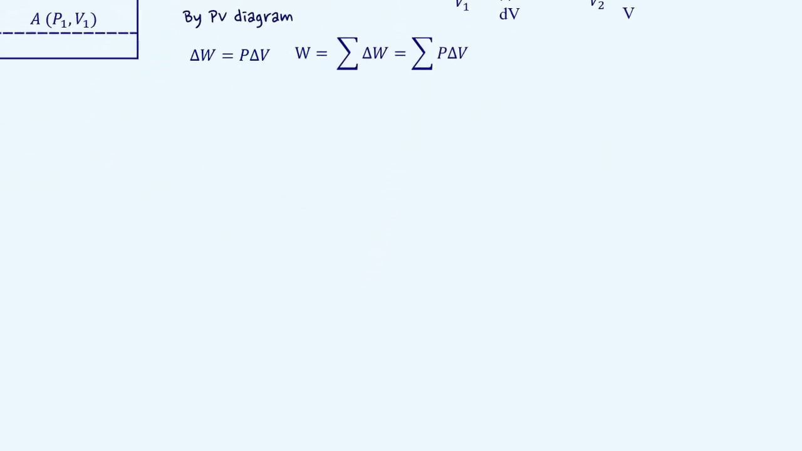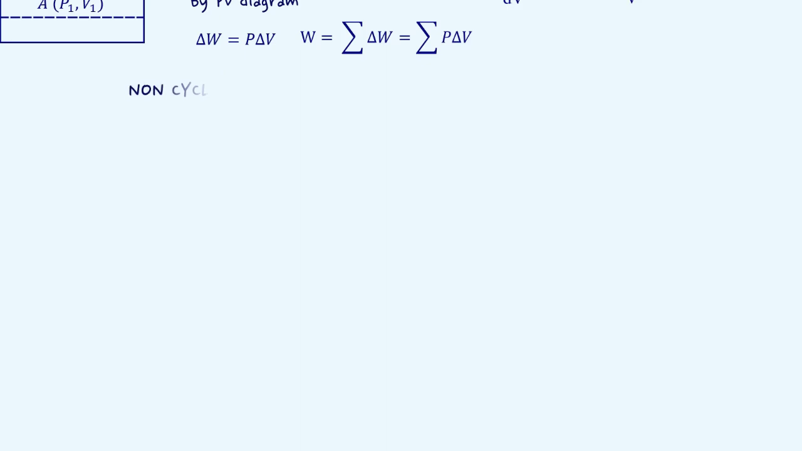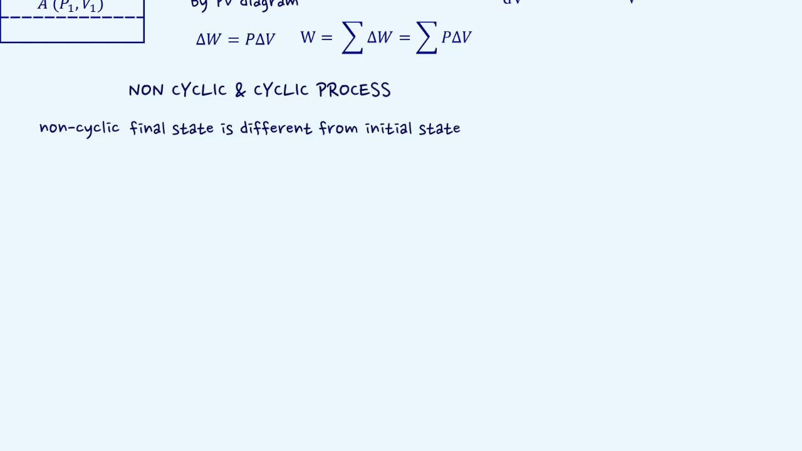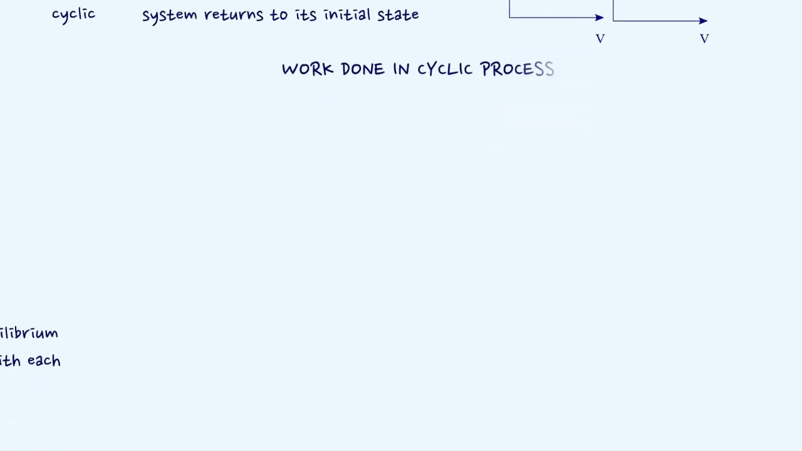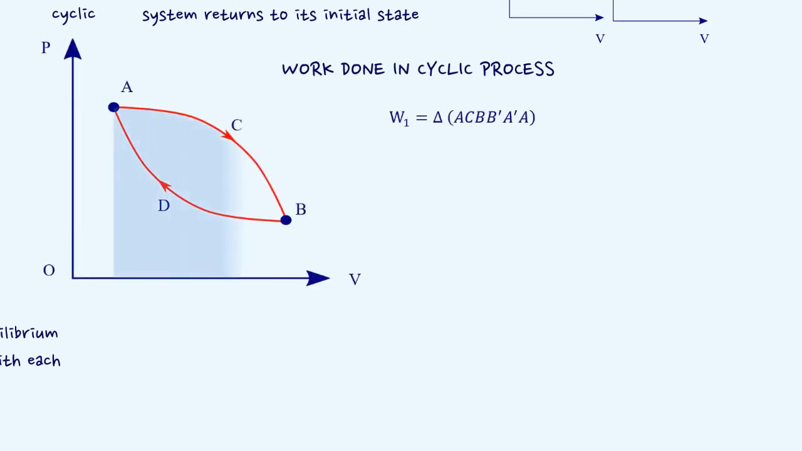A thermodynamic process may be non-cyclic or cyclic. A non-cyclic process is one in which the system does not return to its initial state. That is, the final state of the system is different from the initial state. A cyclic process is one in which the system returns to its initial state. A non-cyclic and cyclic process in a PV diagram is shown here. Now let's evaluate the work done in a cyclic process. Work done is equal to the area enclosed by the closed loop in the PV diagram.